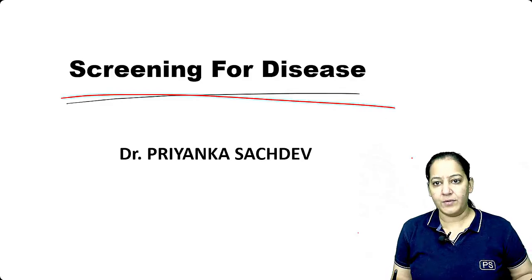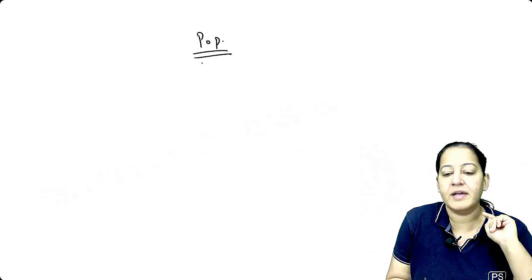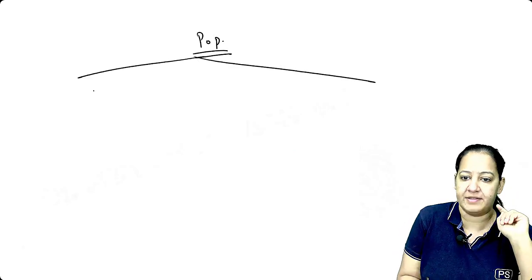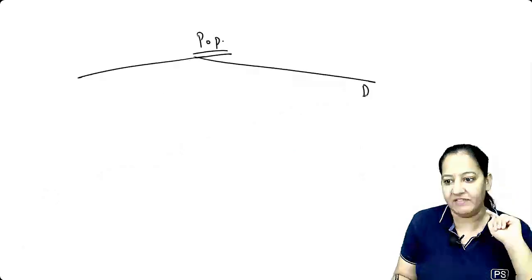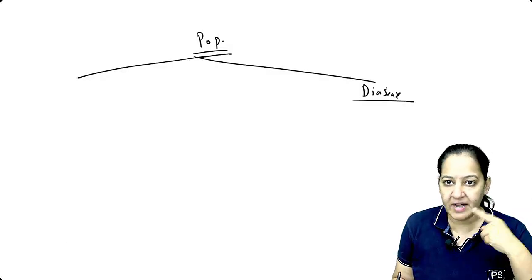It's a small unit. You usually get numericals from that. So let me tell you what you mean by screening. We have a community of people. Imagine this is our complete population. In the population, two types of people are there: the diseased one and the healthy one. The diseased ones are those who know they have disease. They will run to the doctor and seek treatment.